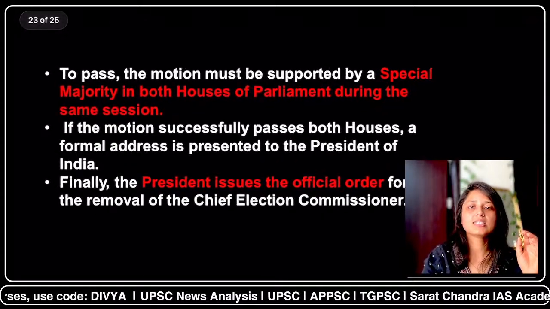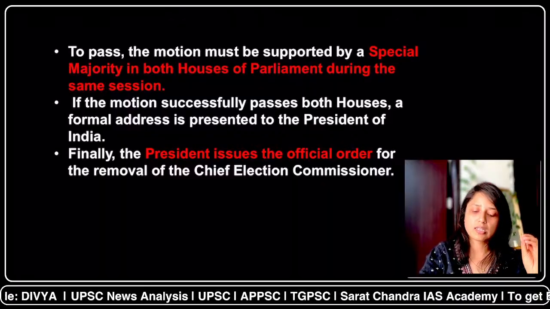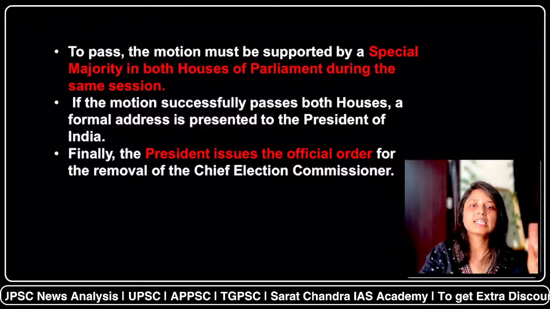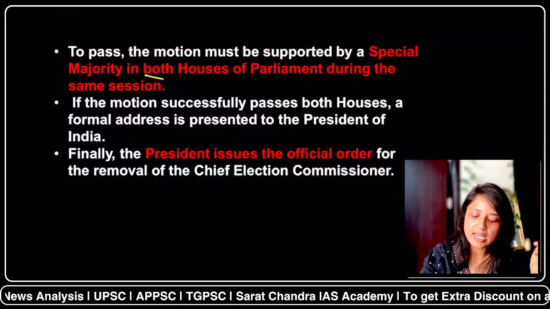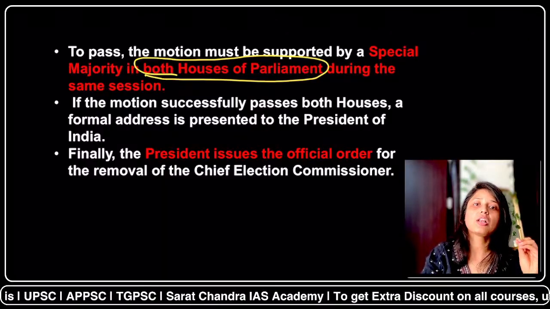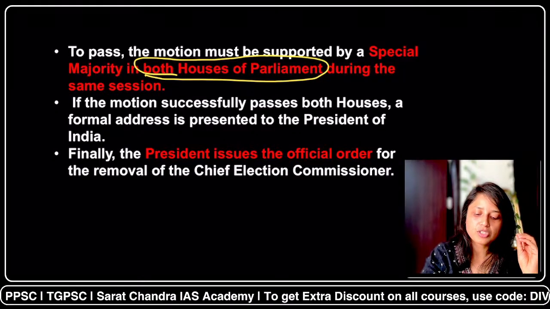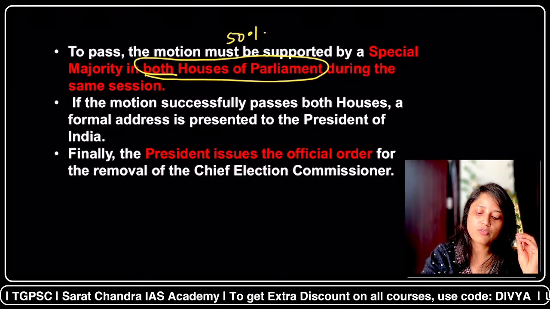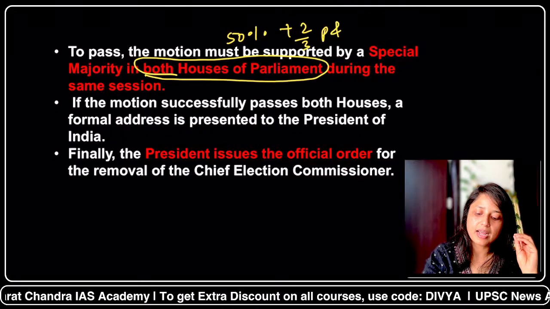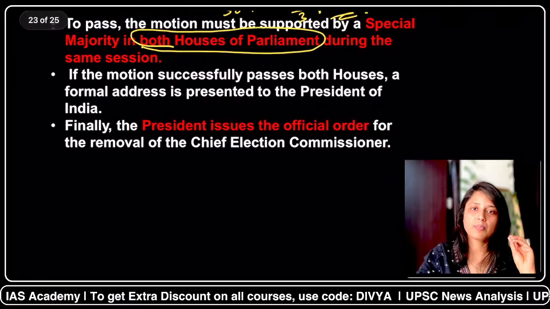Now, since the motion will be first submitted to the house in which it was introduced, first it will be passed in the first house with the special majority and then in the second house. So basically both the houses of the Parliament have to pass the motion with special majority. Special majority means a majority of the total membership of the house, that is 50% of the total strength of the house, plus 2/3 of members present and voting. This special majority is needed to remove the Chief Election Commissioner.